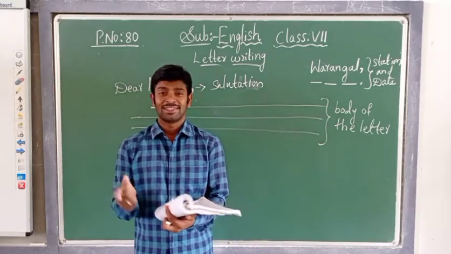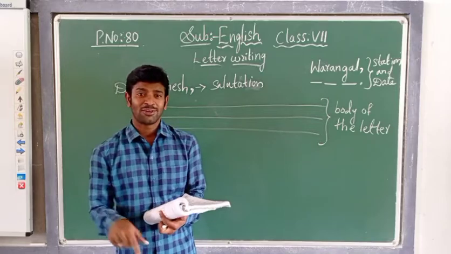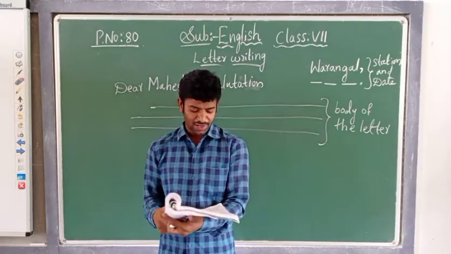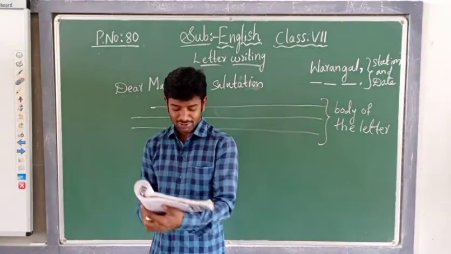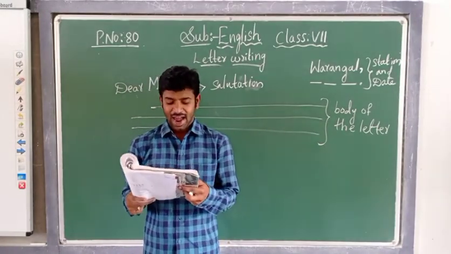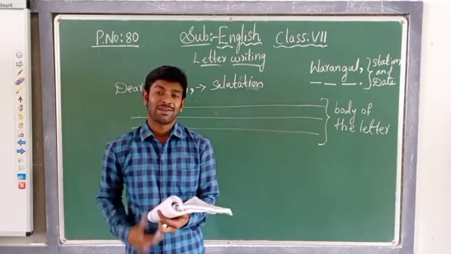That means he is also describing the location, where it is located. Hanmakonda, in which district is it located? Warangal district. It is famous for the 1000 Pillar temple.